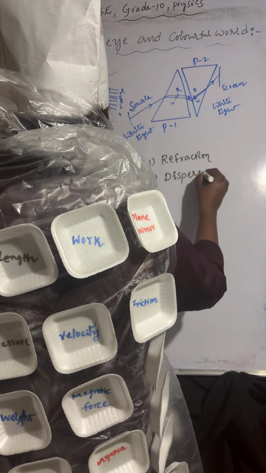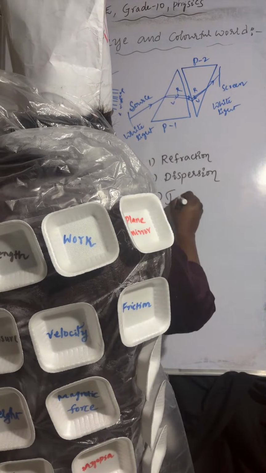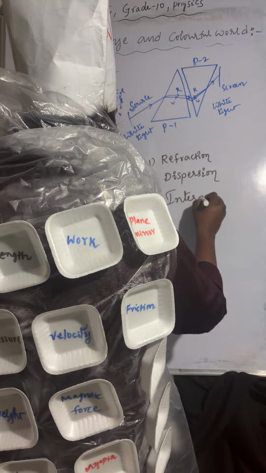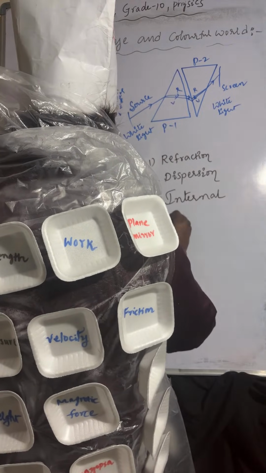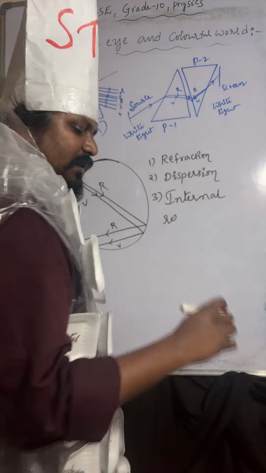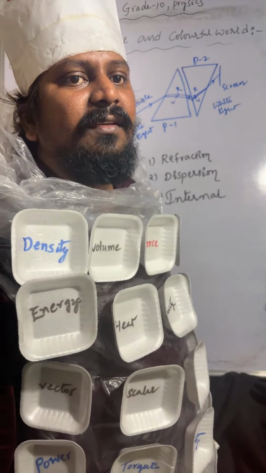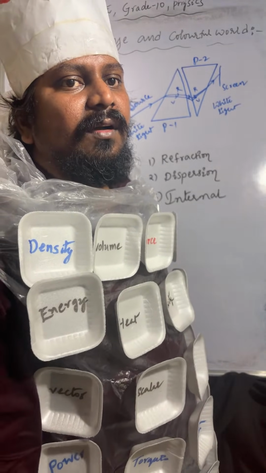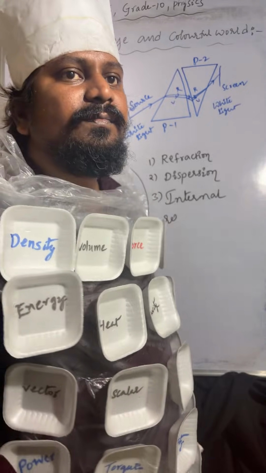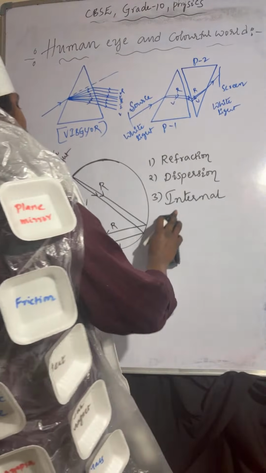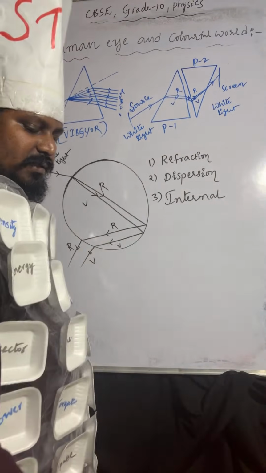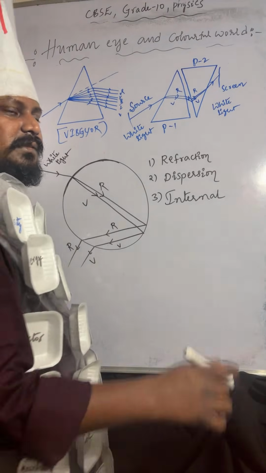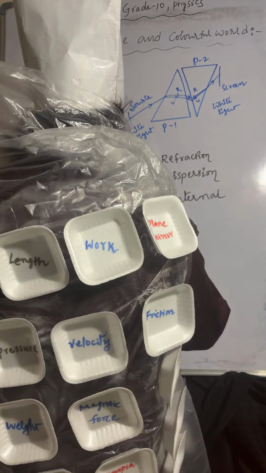Refraction, dispersion, and the third one is internal reflection. Refraction, dispersion, and internal reflection.